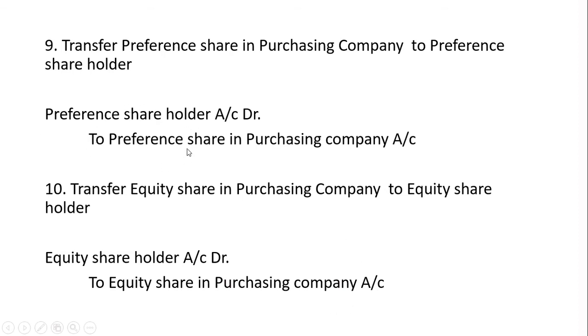As you see, the preference shares of the new company are being received, and the receiver is the preference shareholder. Equity shareholder is receiving equity shares in the purchasing company. So preference shareholders agree to become preference shareholders of the new company. Here equity shareholders agree to become equity shareholders of the new company.